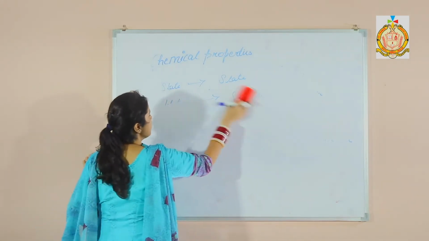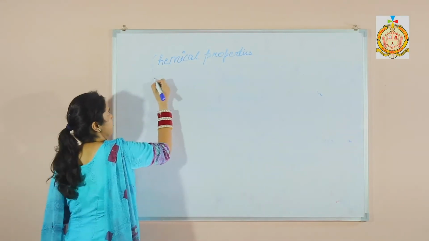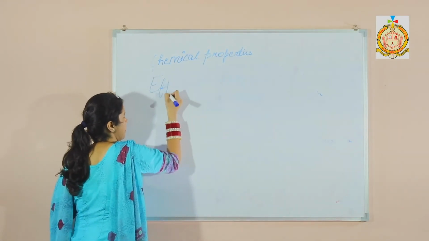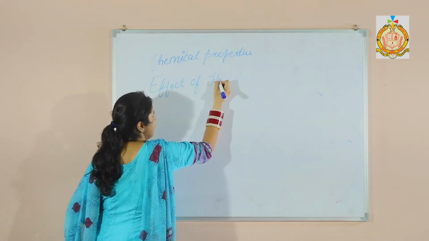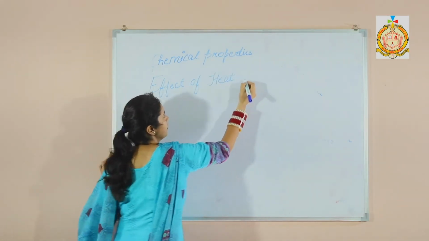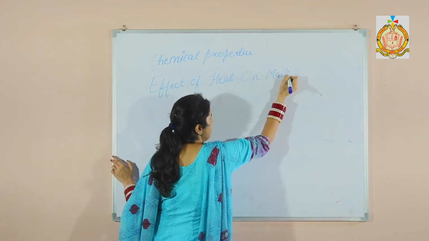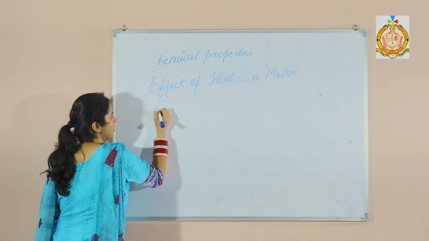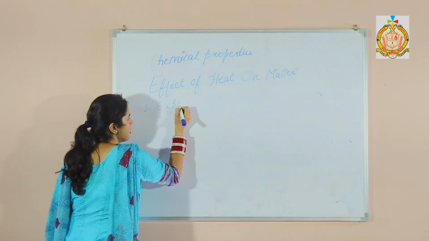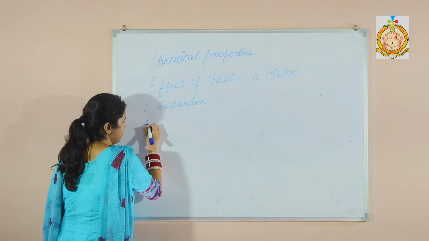Now the next one is the effect of heat on matter. There are different types of effects. The first one is the expansion.